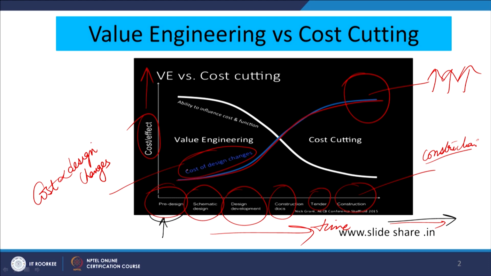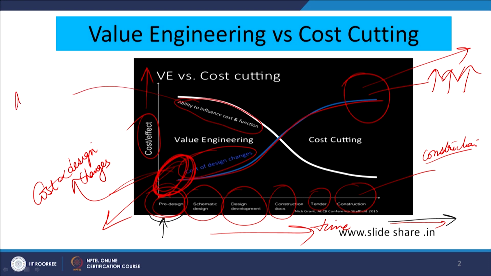Whereas, if we want to bring about a change at the initial stage of our product design process, or at the pre-design stage, the cost to implement the change is considerably less. So here the cost is more at the end of our life cycle or the product design phase, and initially it is low. And the other curve is the ability to influence the cost and function. Ability to influence what? Influence the cost as well as the design.